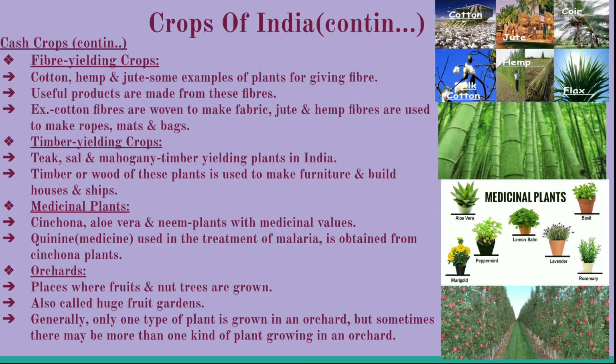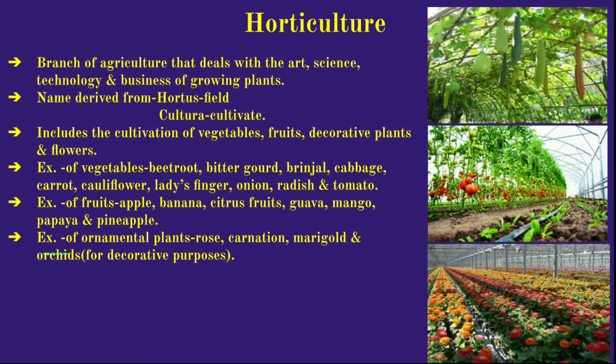Then orchards are places where fruit and nut trees are grown. These are called orchards. Also, you can call them fruit gardens. Generally one type of plant is grown in an orchard, but sometimes more than one type is grown in an orchard. So next we come to horticulture.